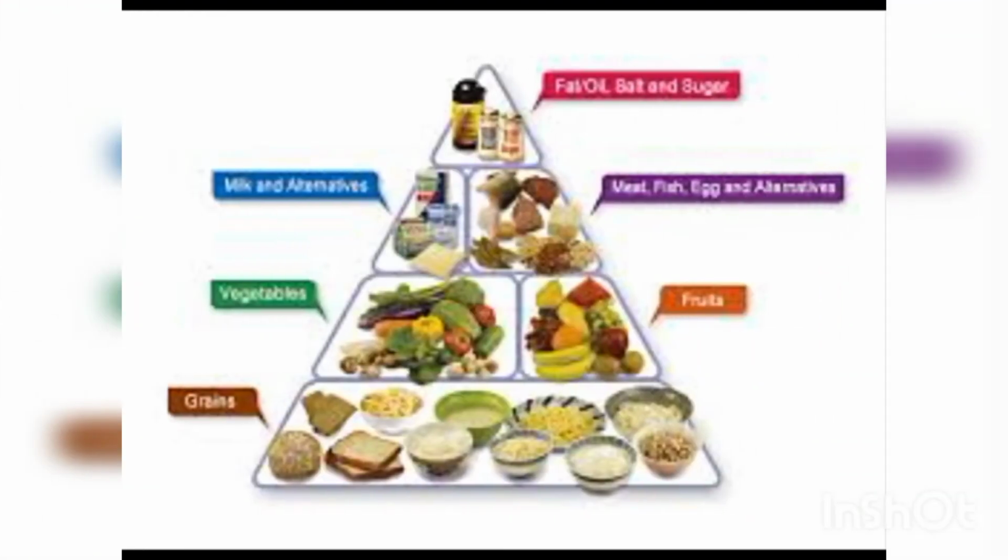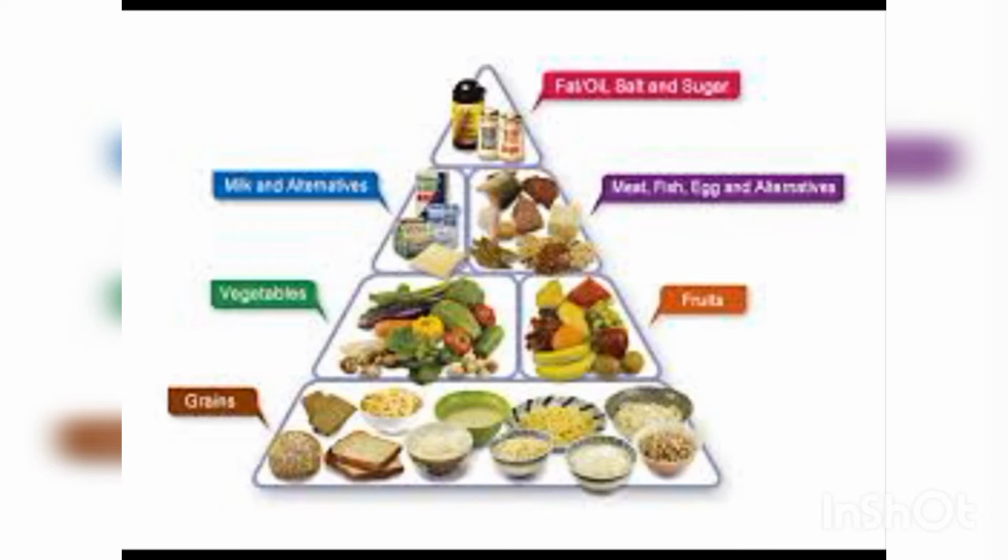Here you can see a pyramid, and the pyramid is divided into 4 sections. You can see there are foods that consist of different components, and some of them are of least importance and some foods have more importance. If you give least and more importance to different foods, that is a balanced diet. So let's see.